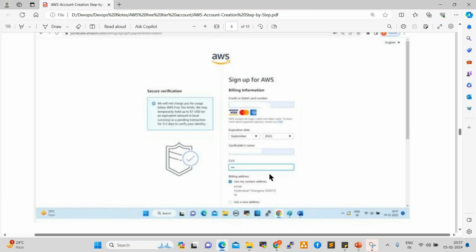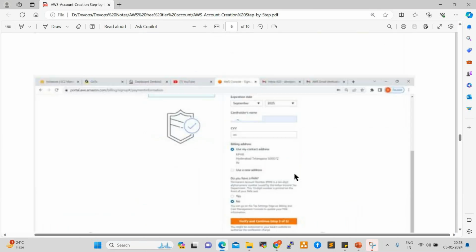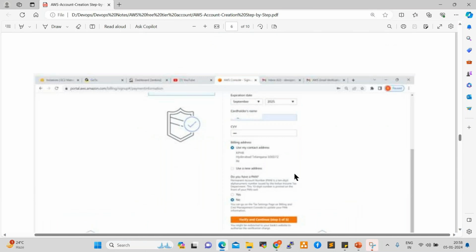Once you provide it, 2 rupees will be deducted from your account. That 2 rupees will be reverted after 1 week. If you are in the US, $1 will be deducted, and that $1 will be reverted after 1 week.